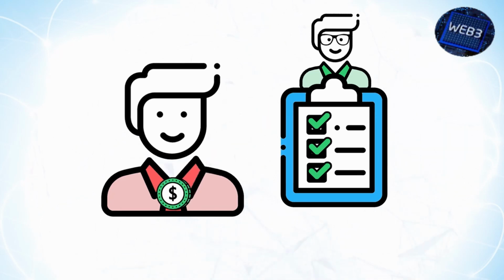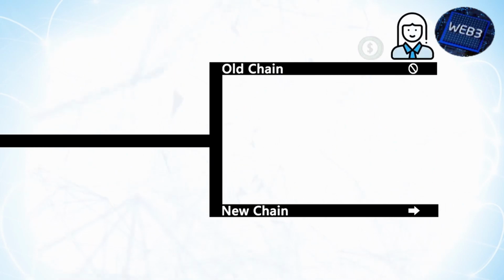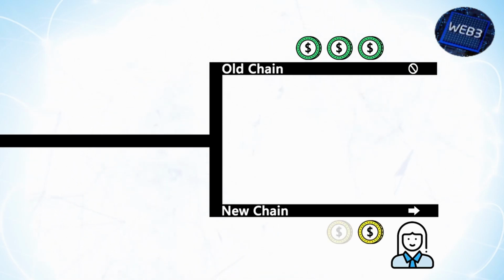There are also technical reasons that make airdrops necessary, like hard forks. A hard fork is when the code of a particular blockchain is changed in such a way that makes the new code incompatible with the old code. In this case, any users holding coins on the old chain would need the new version of the coin to continue interacting with the upgraded chain. This can be achieved by airdropping equivalent tokens to users that have transitioned to the new chain.